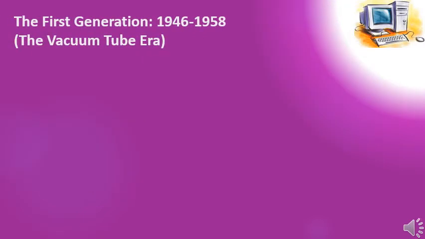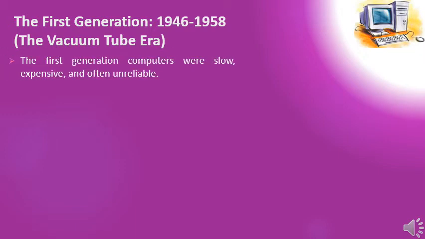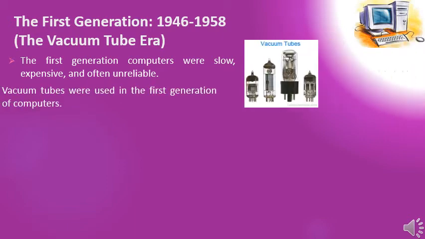The first generation, which is from 1946 to 1958, is called the era of vacuum tubes. The first generation computers were slow, expensive, and often unreliable. This is the picture of vacuum tubes. They look like this. Vacuum tubes were used in the first generation of computers.